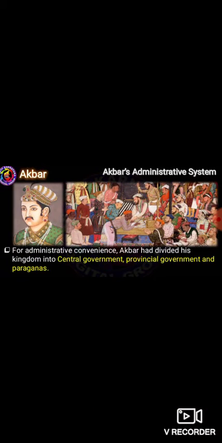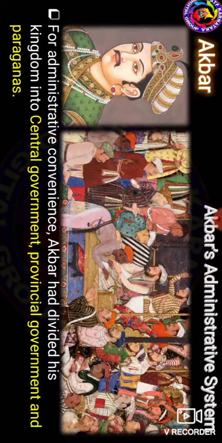And the next, see there Akbar's administration system. In this administrative system, Akbar divided the kingdom into the central government, the provincial government, and the paraganas.